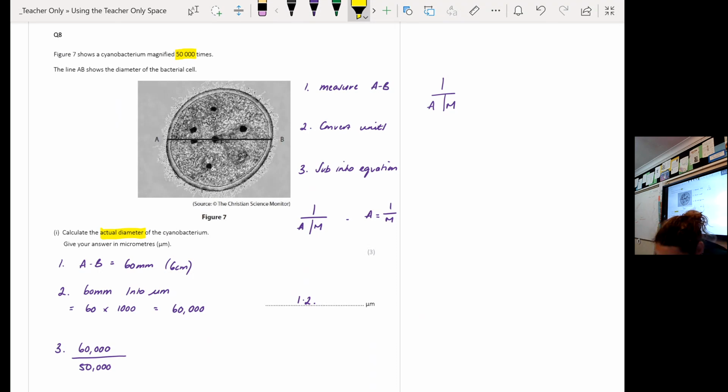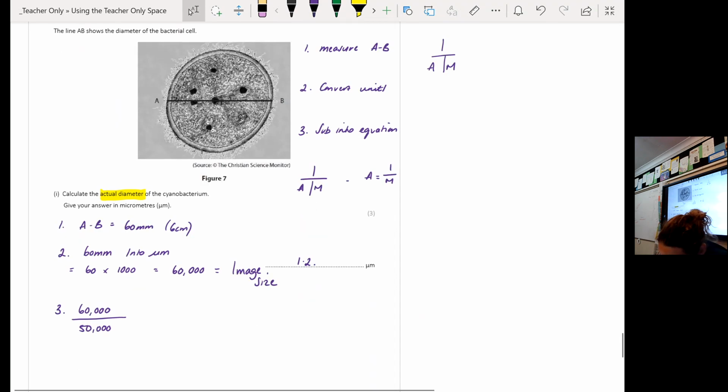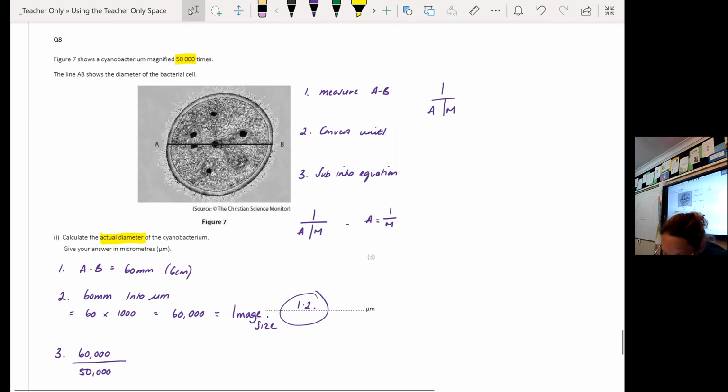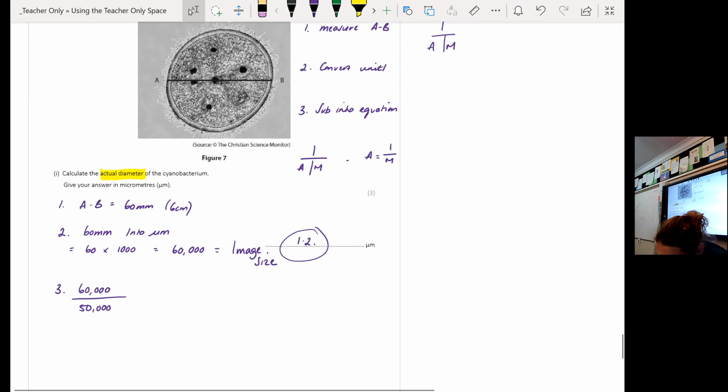Now, I have to convert my millimetres into micrometres, okay, and I do that by multiplying by 1,000, so I've got 60,000. So I know my image size is 60,000 micrometres, okay? My actual size is my image size divided by my magnification, so I do 60,000 divided by 50,000 and I get 0.2. Now, the common mistake that I saw here was either converting it incorrectly, so either converting it too much, okay, so I've got too many zeros, or converting it by not enough, so multiplying by 100, not 1,000, okay.